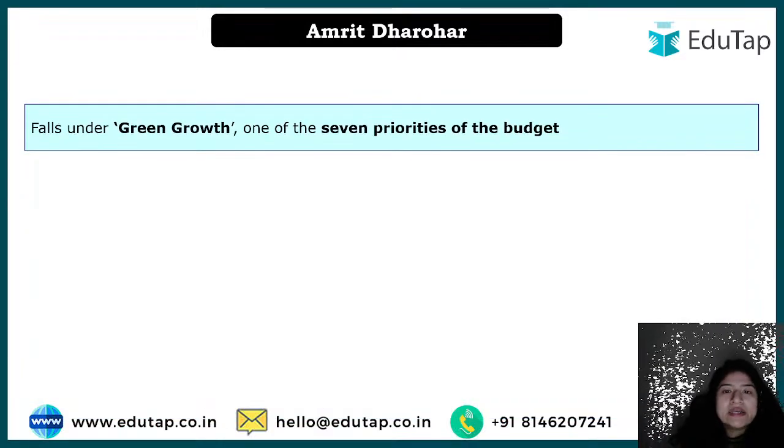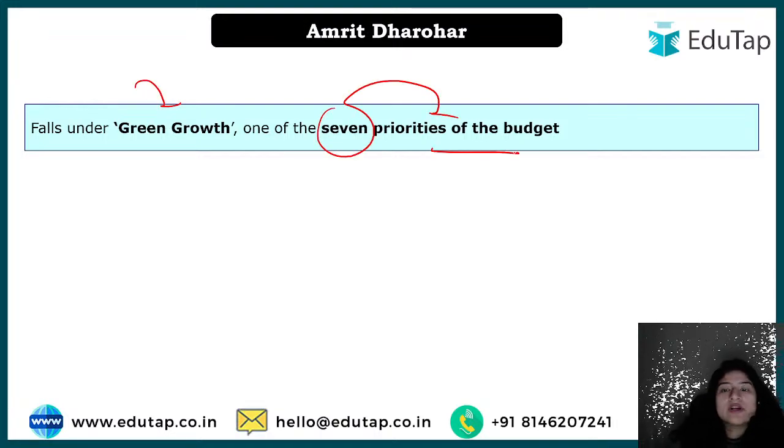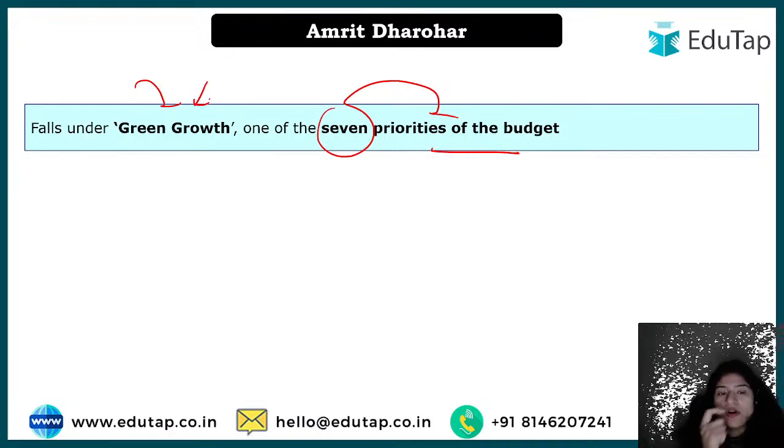Okay, and this Amrit Dharohar falls under green growth, and it is one of the 7 priorities of the budget. See, this year the government came up with 7 priorities, where financial inclusion was there, youth participation and development was there, and infrastructure is also a part of it. So there are 7 priorities decided in this year's budget, and under that there is green growth also. So this Amrit Dharohar falls under that green growth segment where we have to conserve